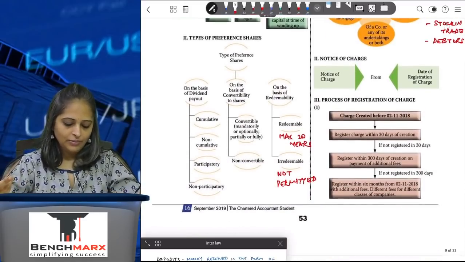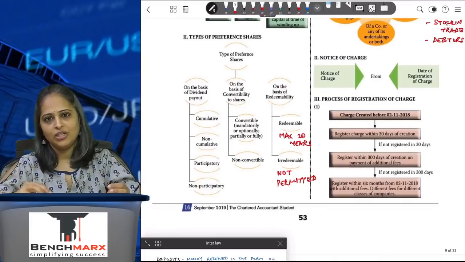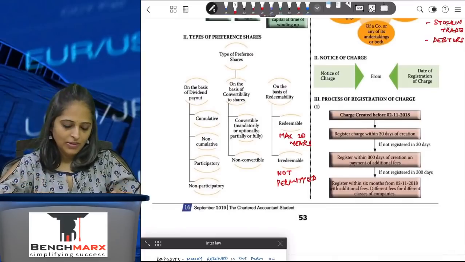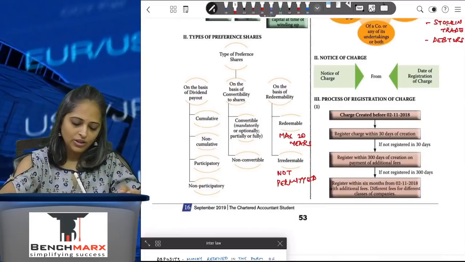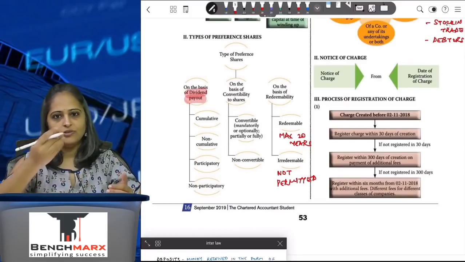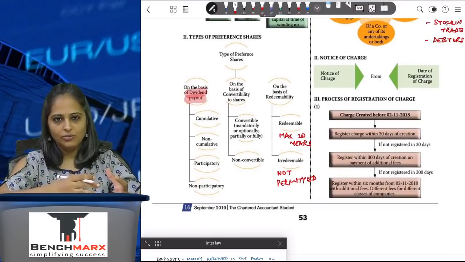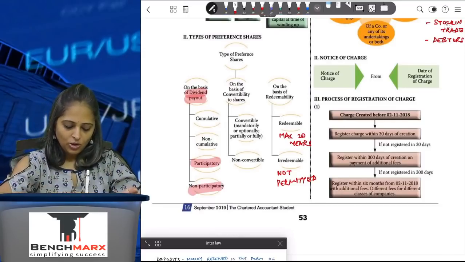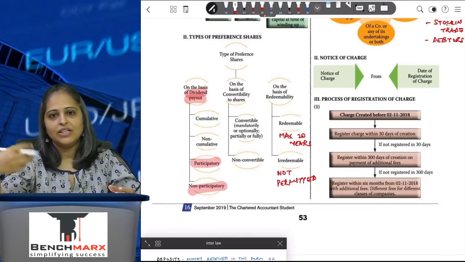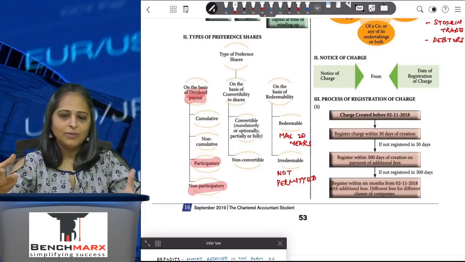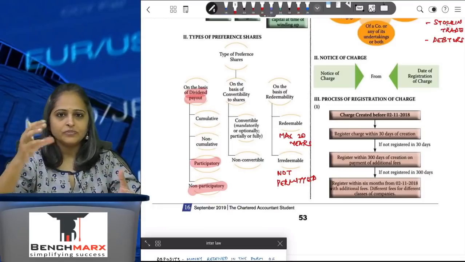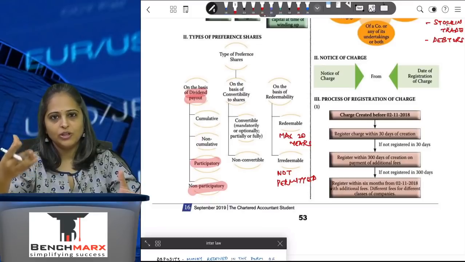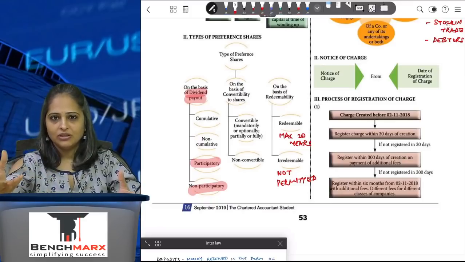And then you have the preference shares. Now, types of preference shares. What types of preference shares are available in the market? On the basis of dividend payout, cumulative and non-cumulative. Cumulative is where the dividend gets accumulated; non-cumulative is paid year on year. Participatory and non-participatory. Participatory is where they can participate in the business of the company. Non-participatory, they can't.